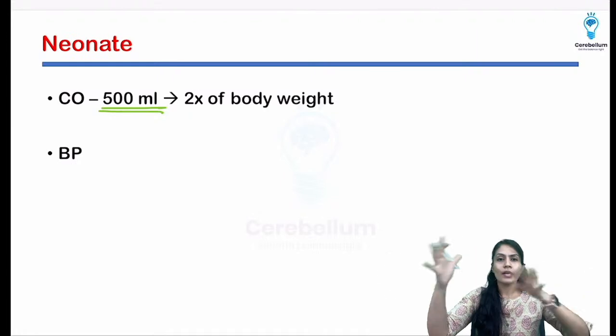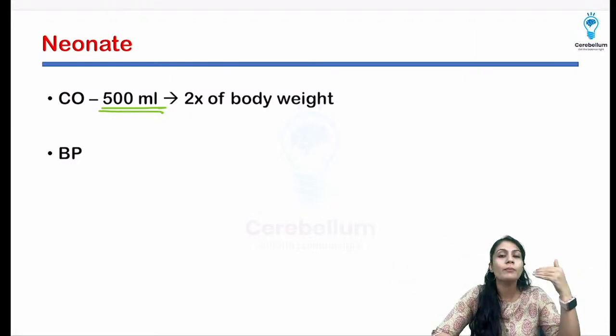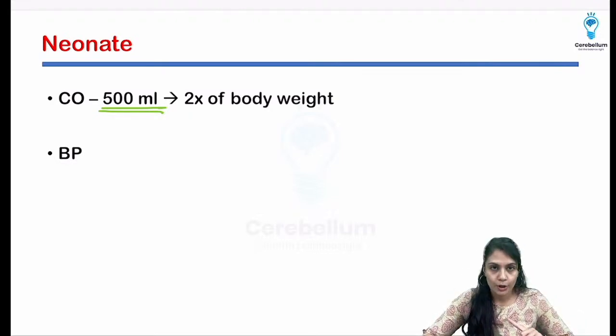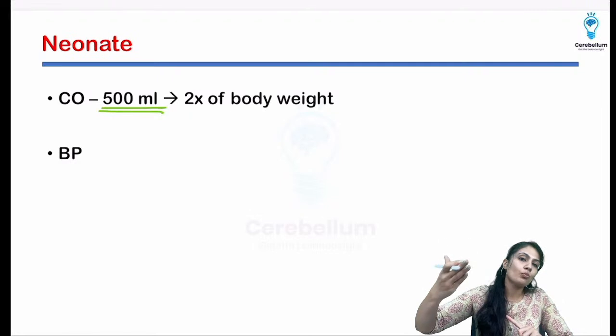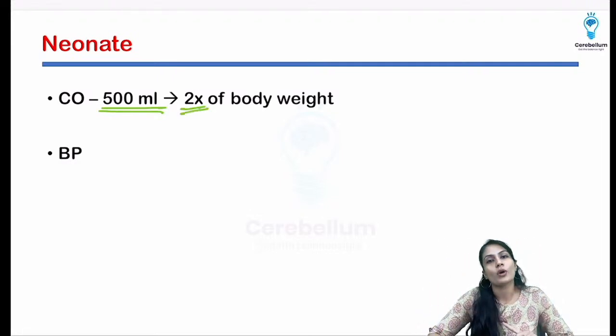If we take the ratio of cardiac output to body weight, the baby is going to have twice the cardiac output of the adult, 2x per body weight.